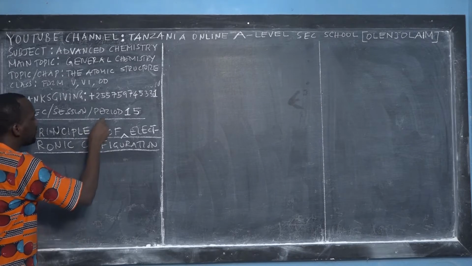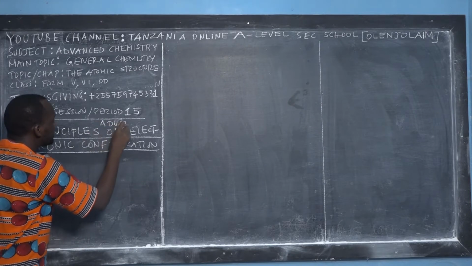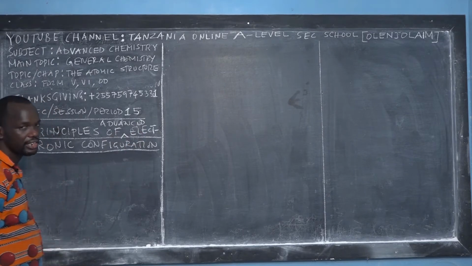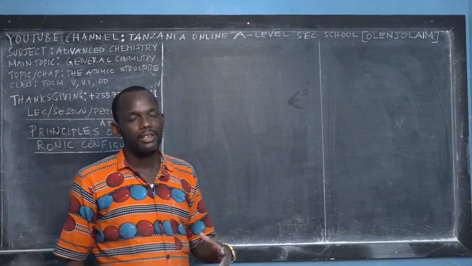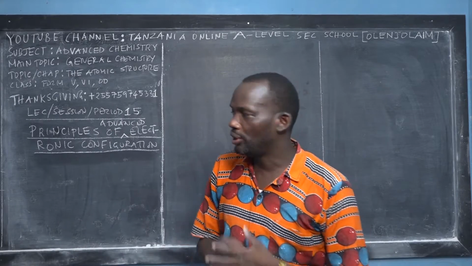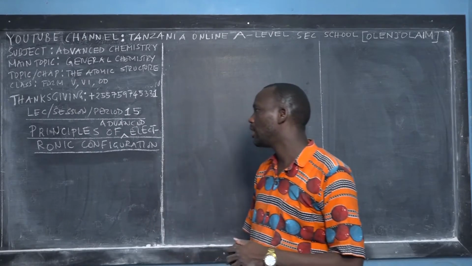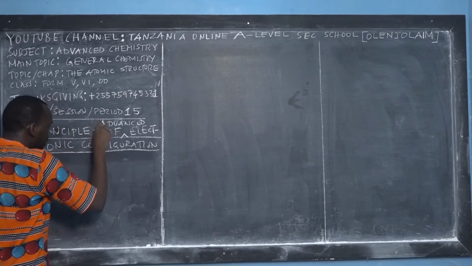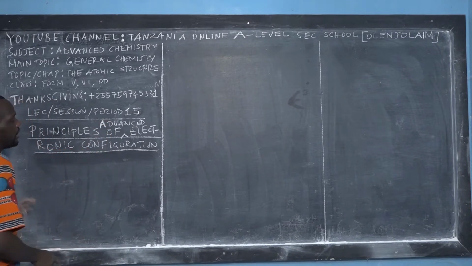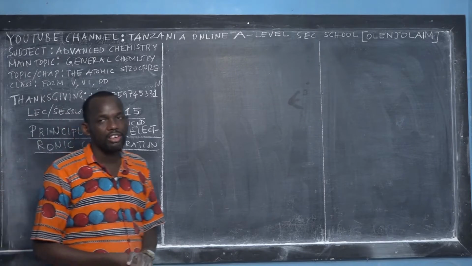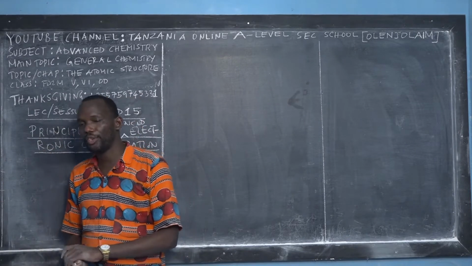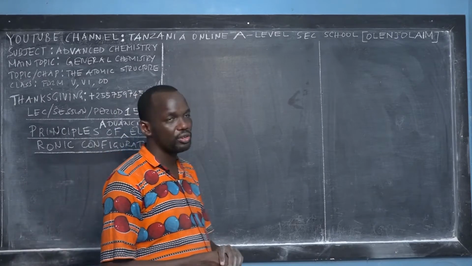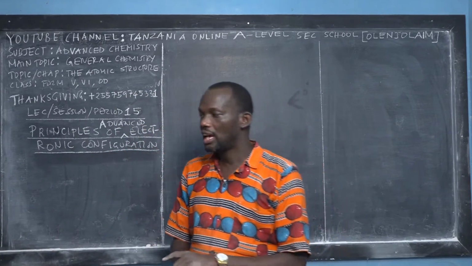So rules of advanced, this is a little bit advanced electronic configuration. So we have 4 rules which we have to remember when we are writing advanced electronic configuration of elements of the periodic table.